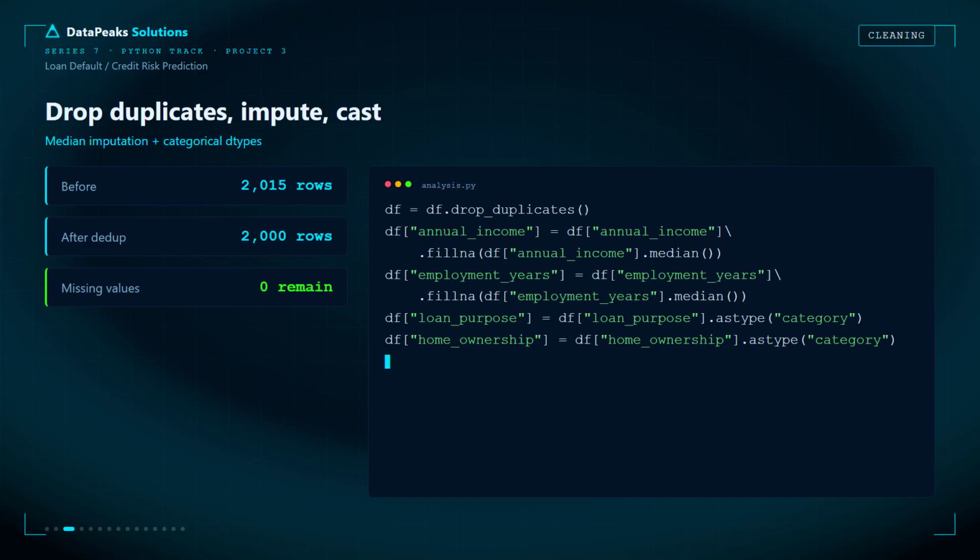Finally, I converted categorical columns into optimized data types, improving memory efficiency and processing speed. Remember, models don't fail because of algorithms. They fail because of messy data.